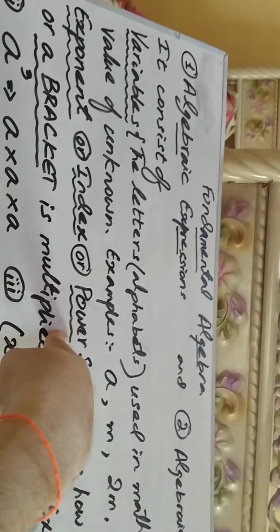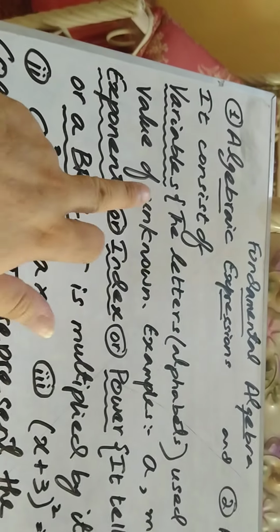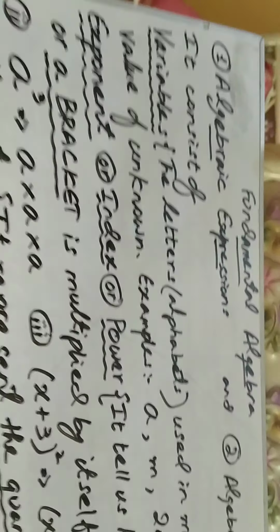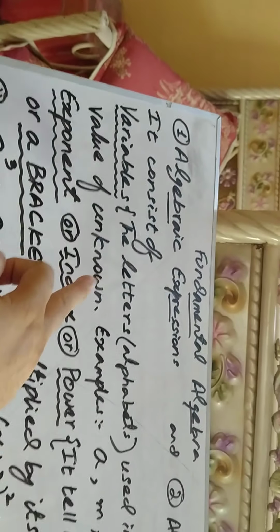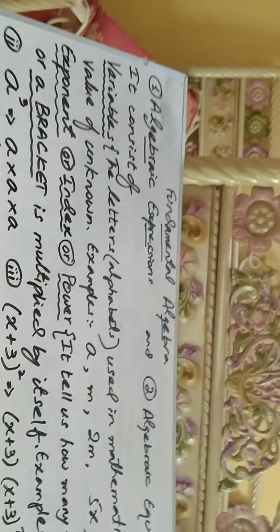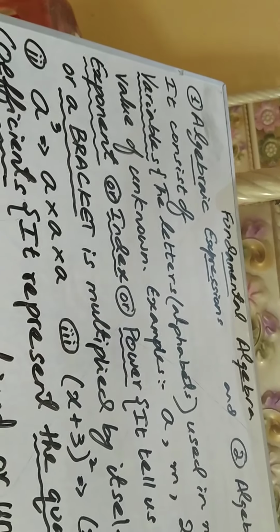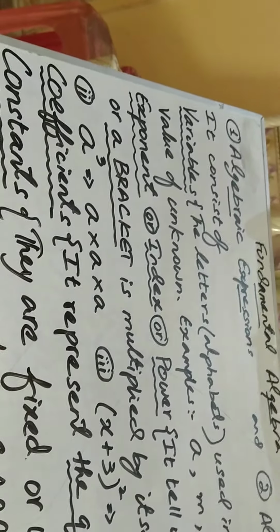You had only heard one word, power. So guys, there are two more words used instead of power. The two other words are exponent and index. So guys, whether the teachers say exponent, index or power, the reason for building this vocabulary is that Book 2 depends completely on algebra. 90% of Book 2 depends on algebra, fundamental vocabulary, and application of algebra. So guys, vocabulary is very important.